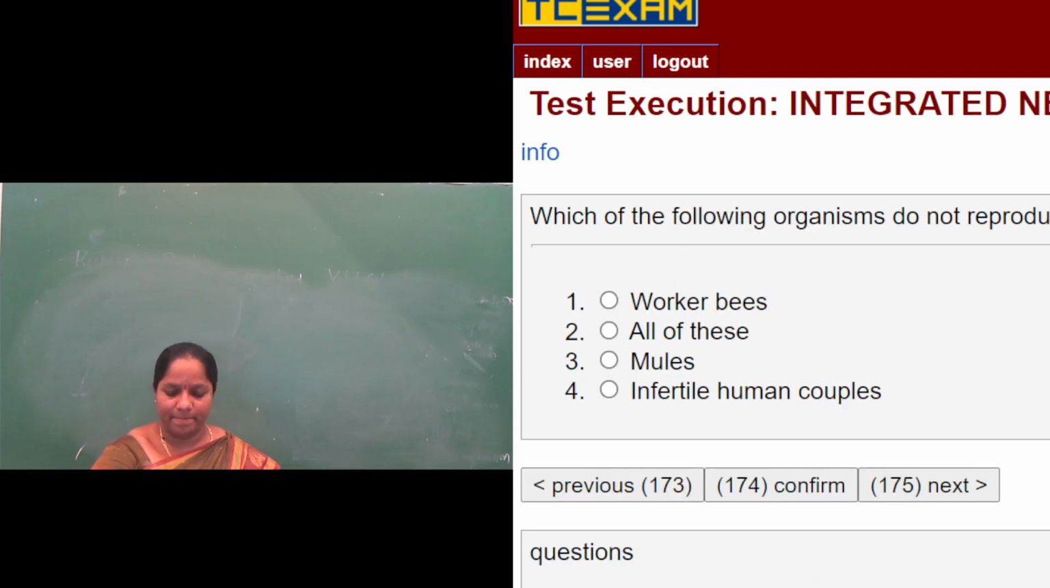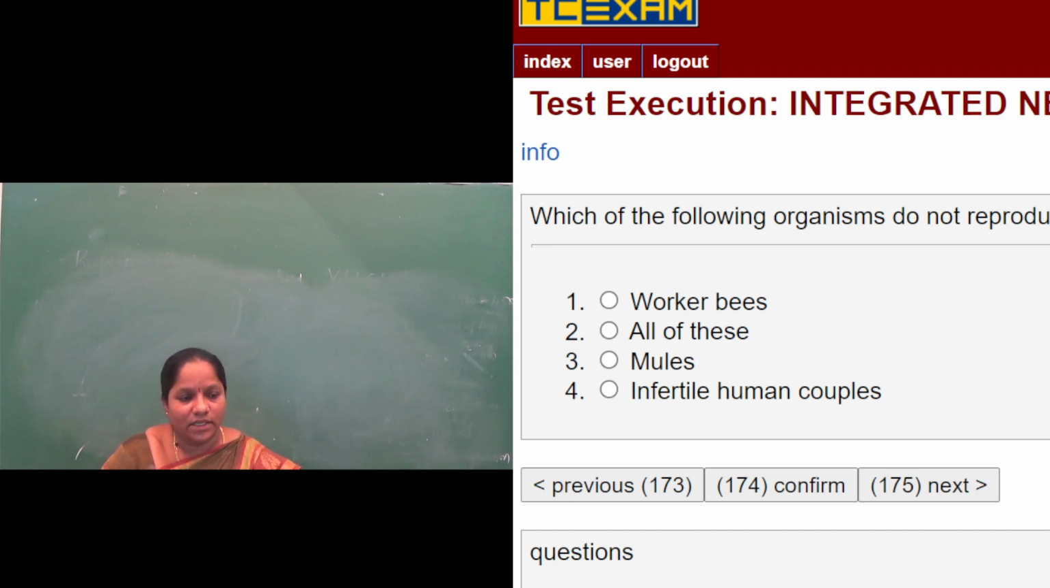Next one. Which of the following organisms do not reproduce? So reproduction is one of the factors for organisms to be considered as living. The defining characteristics of living organisms are growth, reproduction, response to stimuli, cellular organization and metabolism. In these five characteristics of living organisms, reproduction is also one. So if we consider something a living organism, it should have the capacity to reproduce.